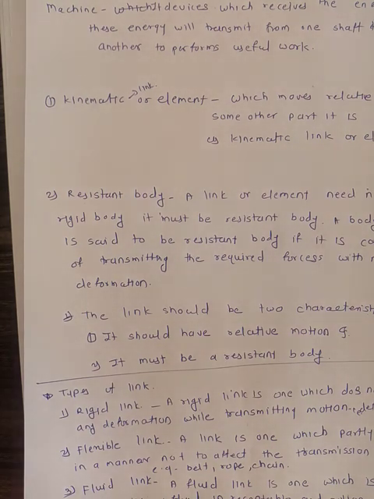There are three types of link: the rigid link, flexible link and fluid link. A rigid link is one which does not undergo any deformation while transmitting the motion, for example a connecting rod. Second is the flexible link, which is partly deformed in a manner that does not affect the transmission of motion, for example belt, rope or chain. Fluid link,